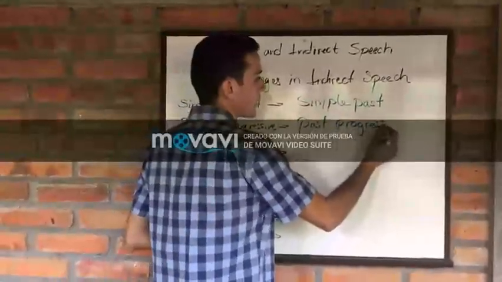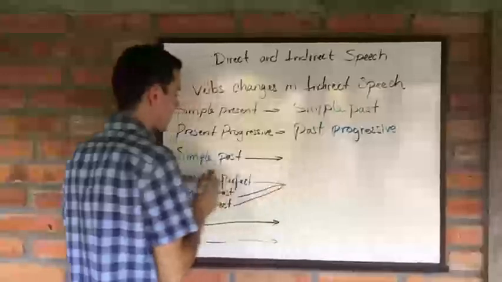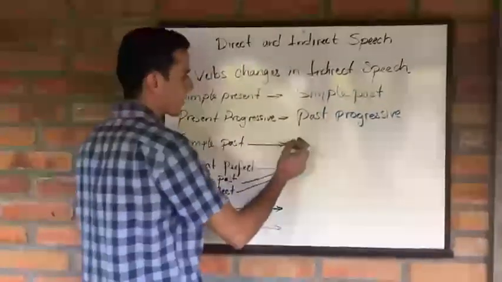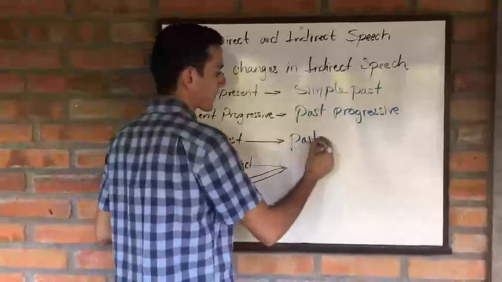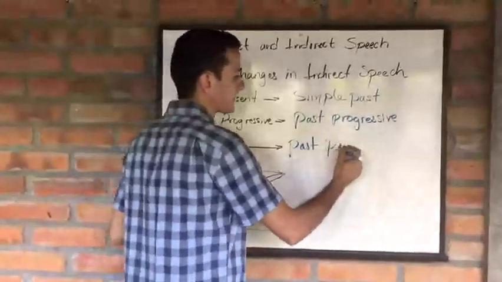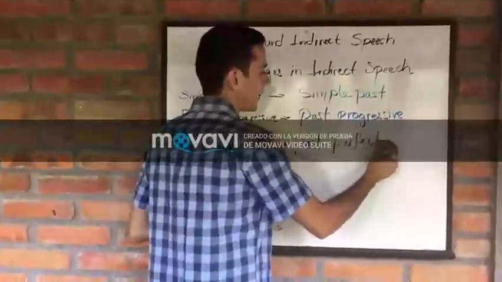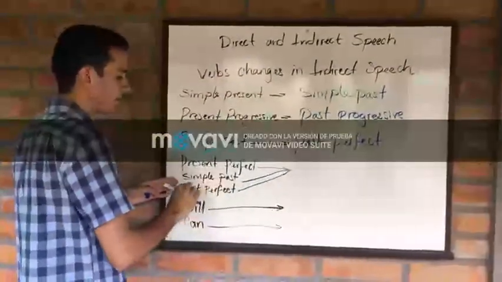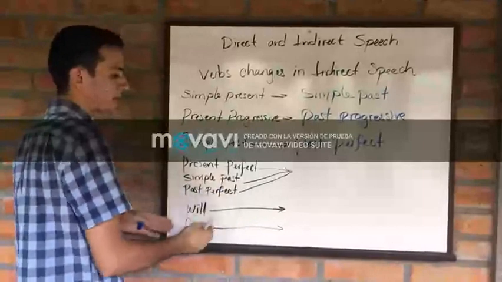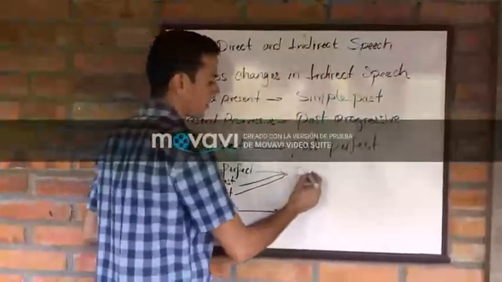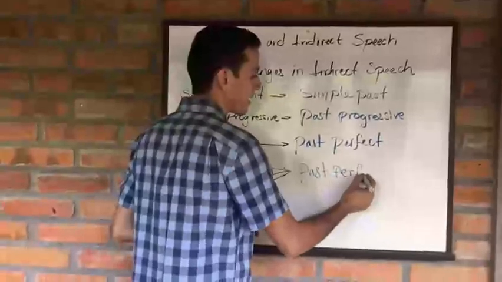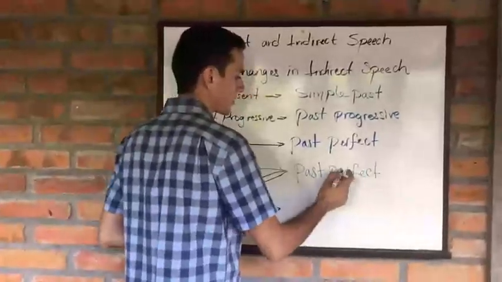And if the speaker mentions a sentence in simple past, we will mention it in past perfect. And if the speaker mentions a sentence in present perfect, simple past, or past perfect, we also will use the past perfect for this sentence in the reported speech.